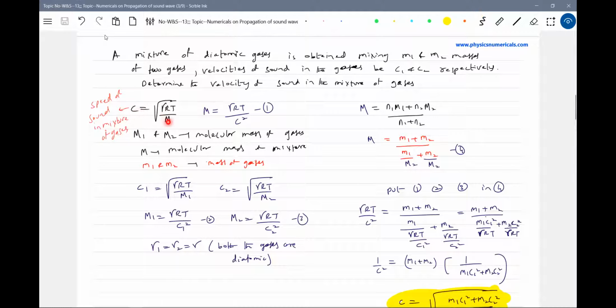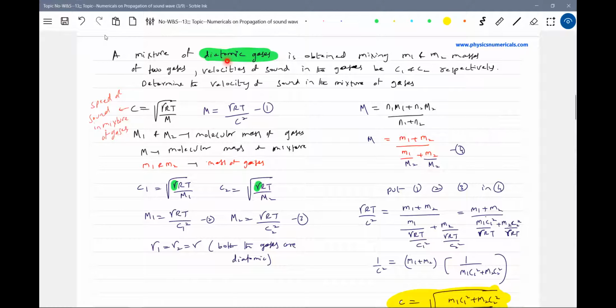Okay, gamma of the mixture, M is the molecular mass of the mixture. Let me simplify this in terms of molecular mass, squaring this and rewriting: M equals gamma RT by C squared. Keep this one. M1, M2 are molecular masses of the gases, M is the molecular mass of the mixture. Then the speed of sound in the first gas will be C1 squared equals gamma RT by M1. Speed of sound in the second gas will be C2 squared equals gamma RT by M2. What about gamma? As both the gases are diatomic, gamma will be the same for both the gases. Please do notice.